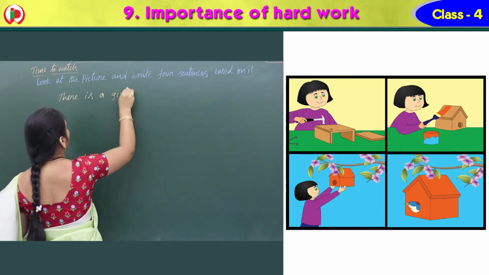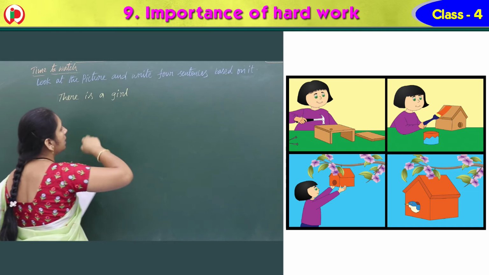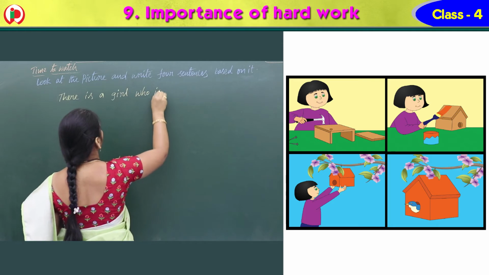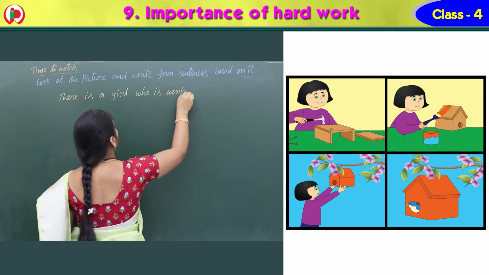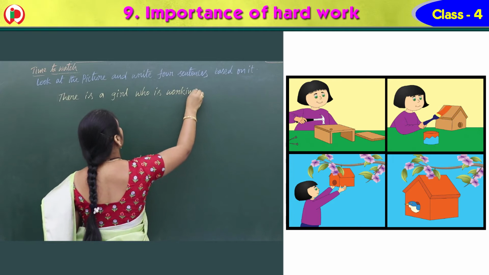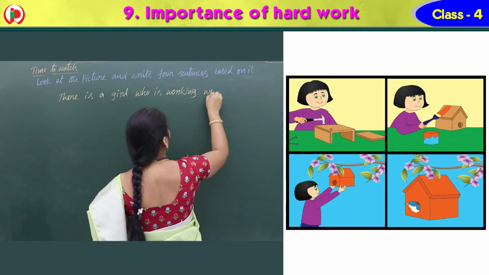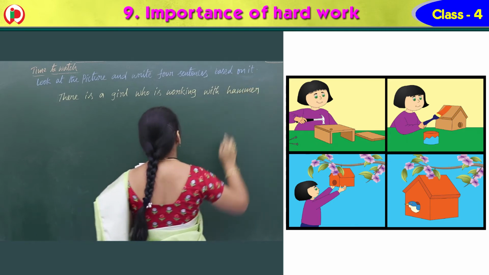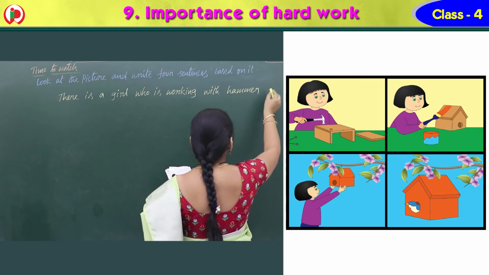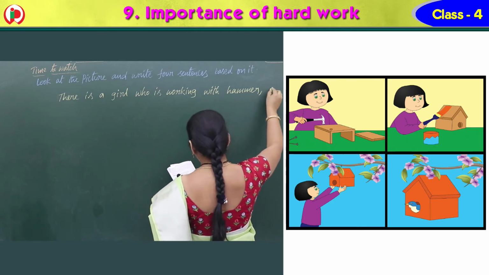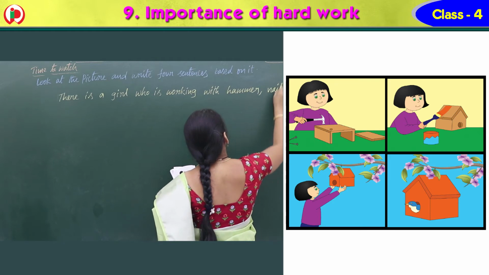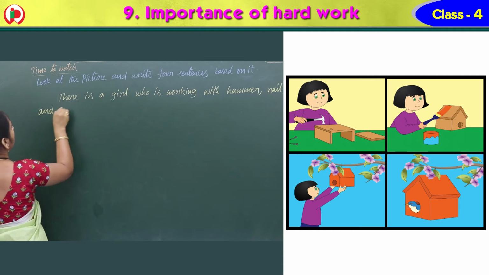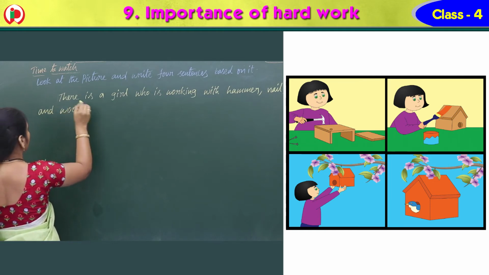There is a girl. Seeing the picture we should write, na. So that's why there is a girl who is working with a hammer. And another one, nail and wood. A girl is working with these three.